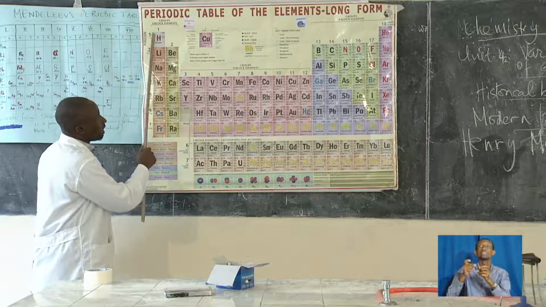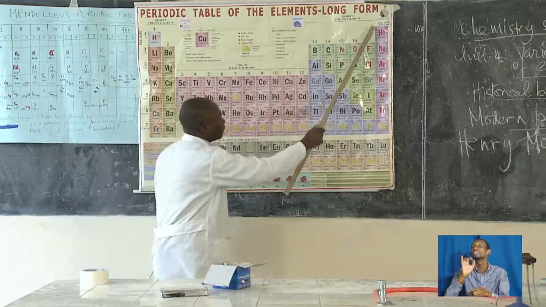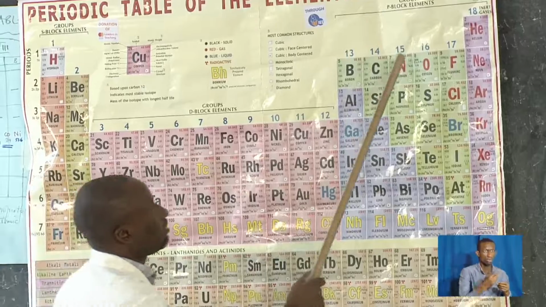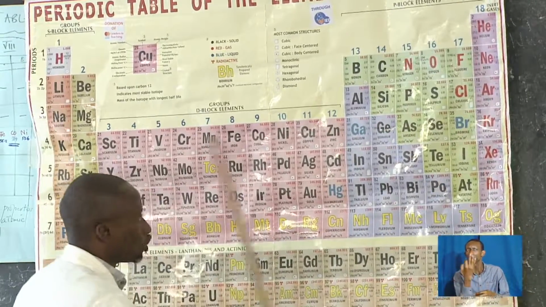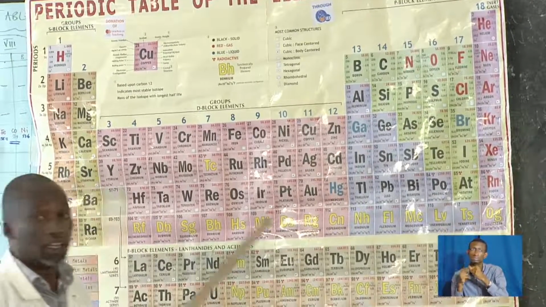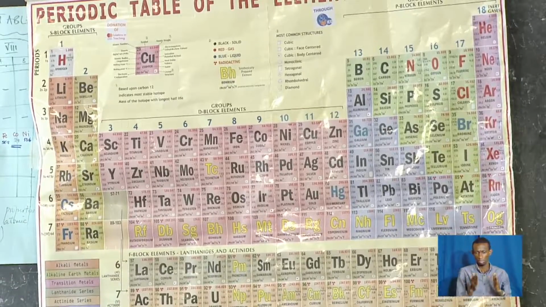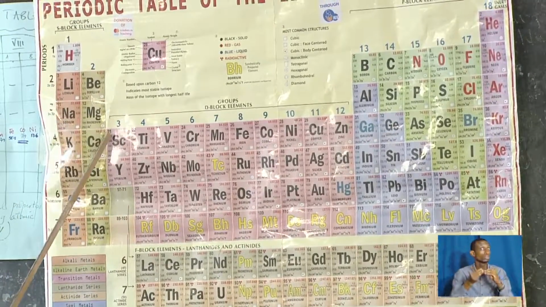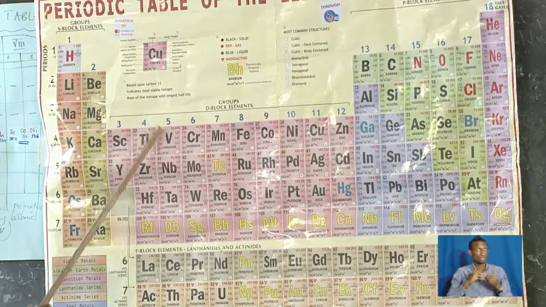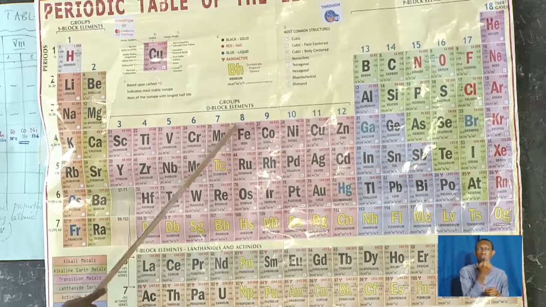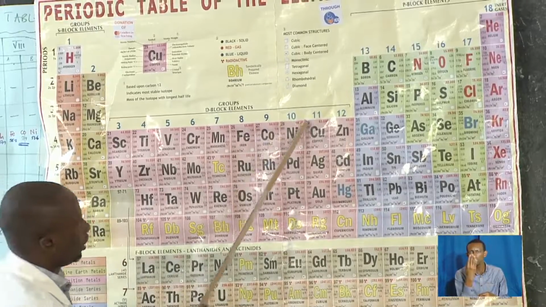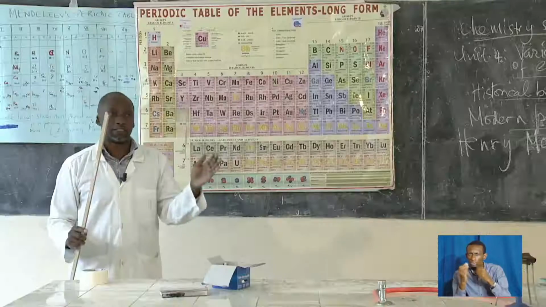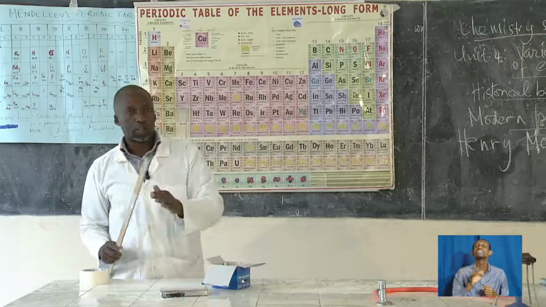This is element number 1, element number 2, number 3, 4, 5, 6, 7, 8, 9, 10, and so on. These figures you see, like 21, 22, 23, up to 30, are the atomic numbers. They are not atomic mass.